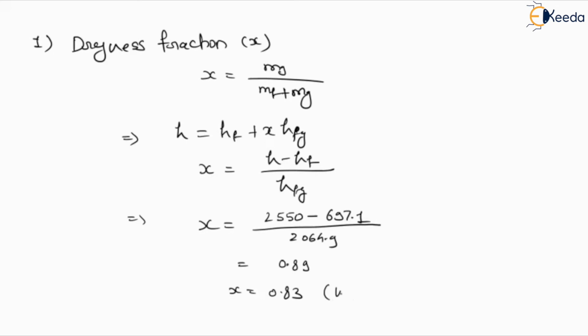It means this steam is a wet steam. It is not completely dry, nor is it superheated steam. So this is the value of dryness fraction. Now the second term which we have to define is the specific volume. So specific volume we can define by the same concept. Specific volume is V, and it will be equal to X VG. This is the simple formula.